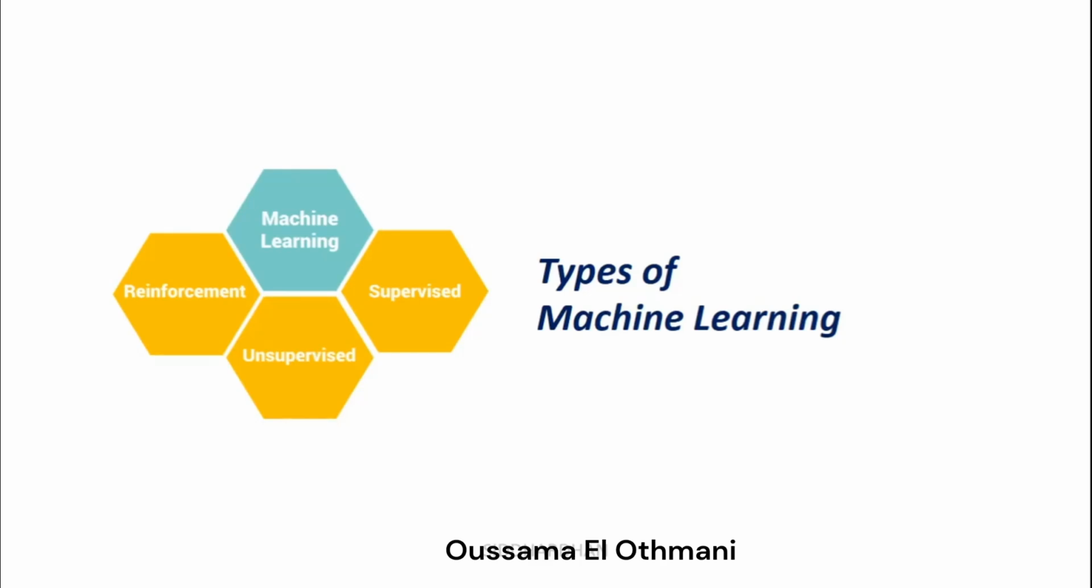In the previous video, I explained the difference between artificial intelligence, machine learning and deep learning. In this video, I would like to explain the different types of machine learning. First of all, I'll explain what is meant by machine learning with an example. Then we will look into all the different types.